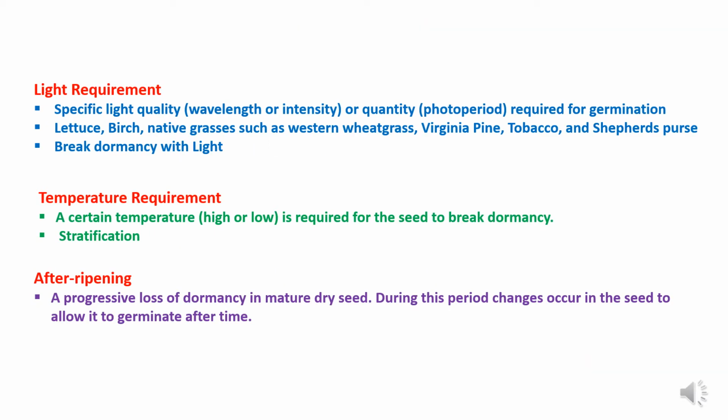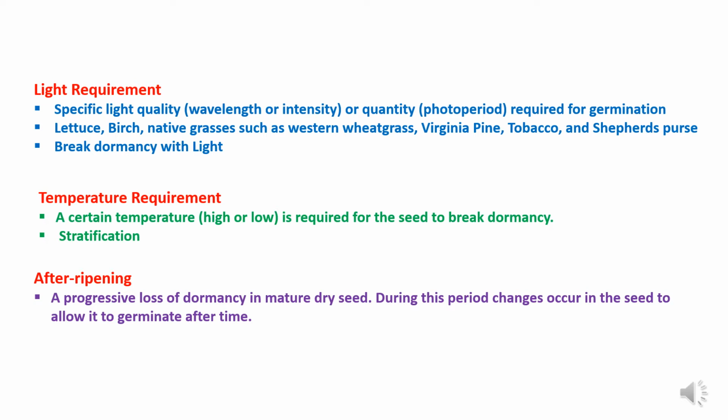The next dormancy mechanism is light requirement. There will be a need for a specific light quality, like wavelength, or light intensity, or light quantity, also known as photoperiod, which will be required for germination as a treatment. This treatment is required in crop seeds like lettuce, birch, native grasses such as western wheatgrass, Virginia pine, tobacco, and Pacific firs. The dormancy is broken by light treatment as mentioned above.